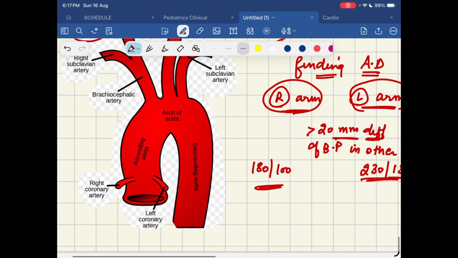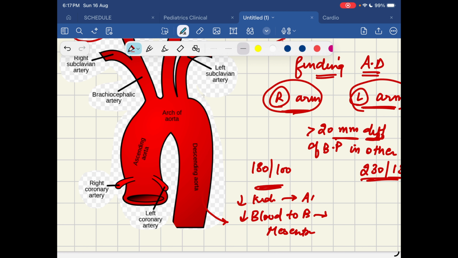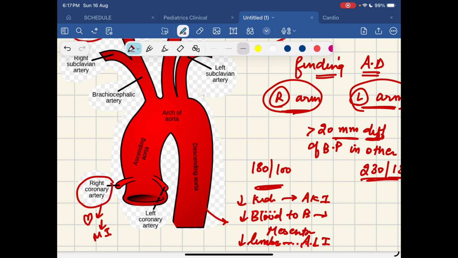And if the descending aorta gets affected, we will have decreased blood to our bowel, and that can lead to mesenteric ischemia. Decreased blood to kidneys can lead to AKI. Decreased blood to limbs can lead to acute limb ischemia. And if there is decreased blood through the right coronary arteries as they supply our heart, then that can lead to MI also. And there is also an artery which supplies the aortic valve. Okay, so if that is also affected, that can lead to aortic regurgitation, which is a diastolic murmur.